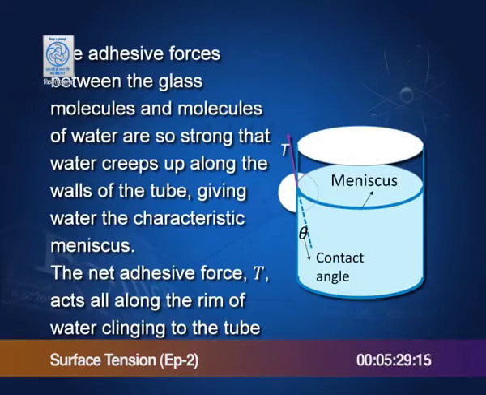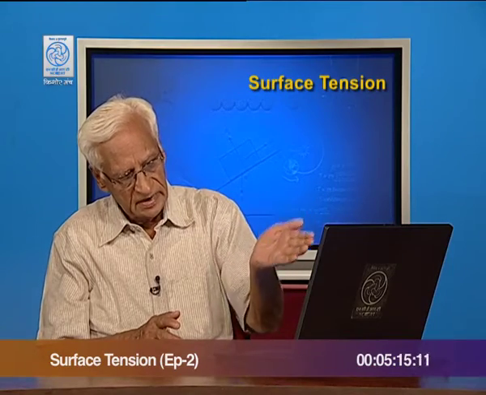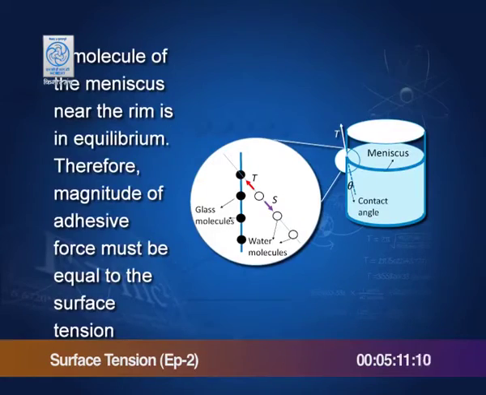Suppose the net adhesive force between the glass molecules and the water molecules is T. Then this force T pulls the water molecules upwards and gives this shape to the meniscus. I show you in expanded form. These are the molecules on the glass wall.